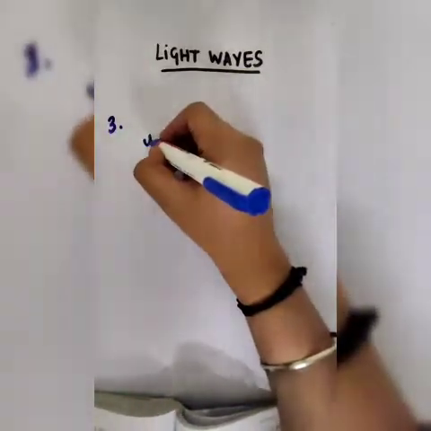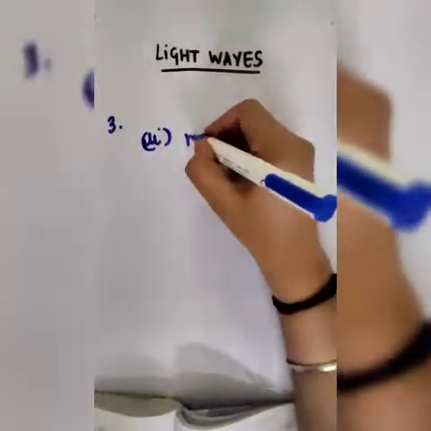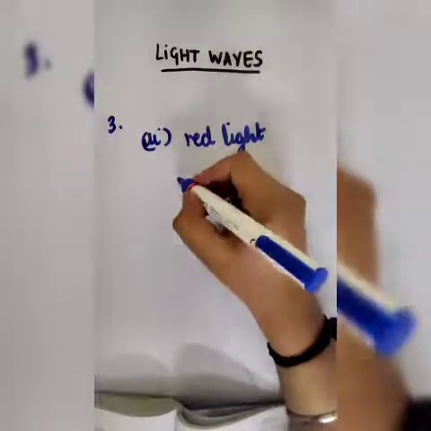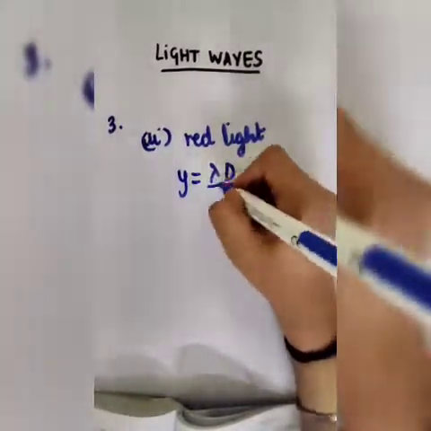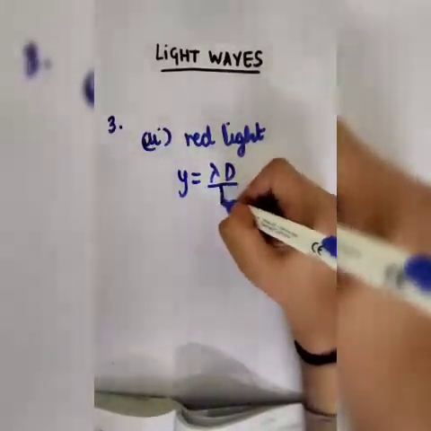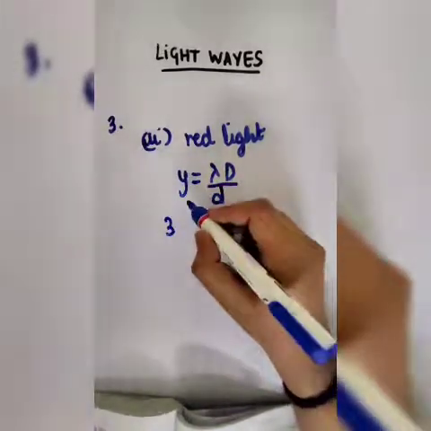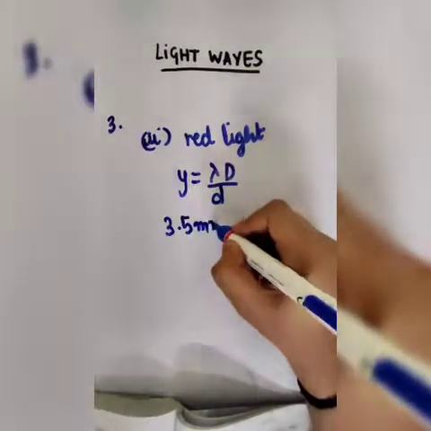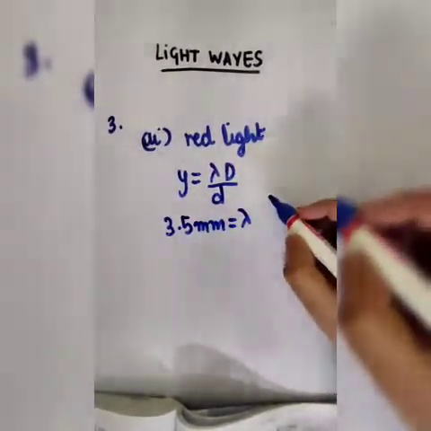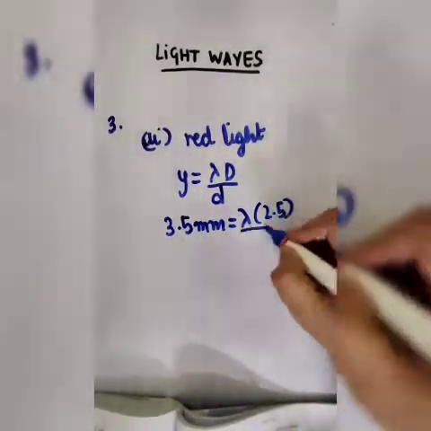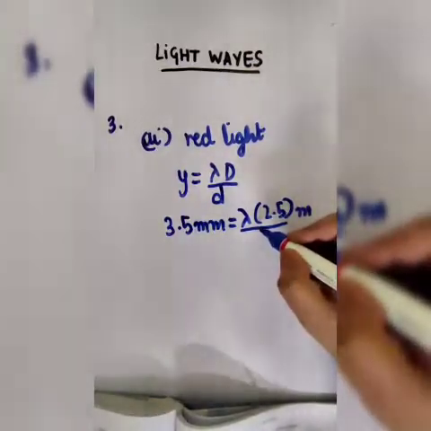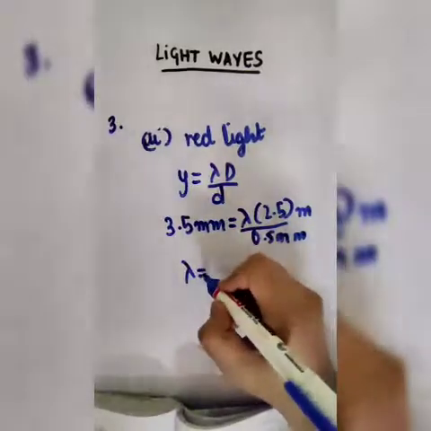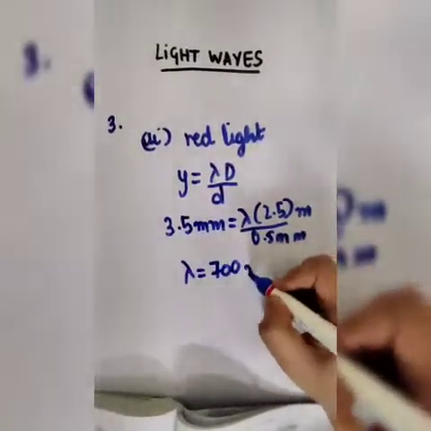Now coming to the second part, where we are asked to find out for red light. Again the data is given. We just need to substitute it in the given formula, lambda capital D by small d. The distance of red light from the central maxima is 3.5 millimeter. Lambda we need to find out, capital D is given to be 2.5 meter, and small d is given to be 0.5 millimeter. On solving this, we will get lambda as 700 nanometer.